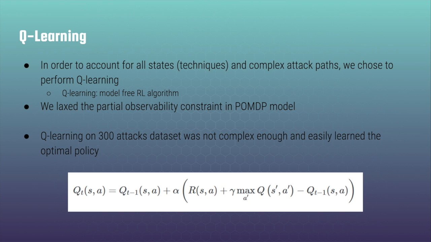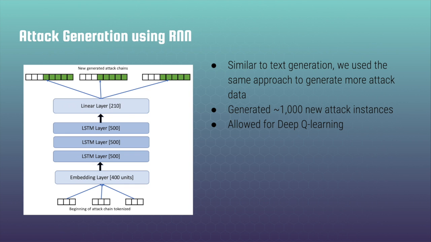In order to account for all the states, in our case techniques, and all the different complex attack paths, we chose to perform Q-learning, which is just a model-free reinforcement learning algorithm. The formula for that you could see is below. We lacked the partial observability constraint in our POMDP model, and we saw that with the regular Q-learning on the real-life 300 attack dataset, it wasn't complex enough and it easily learned all the optimal policies. So we decided to generate more attacks.